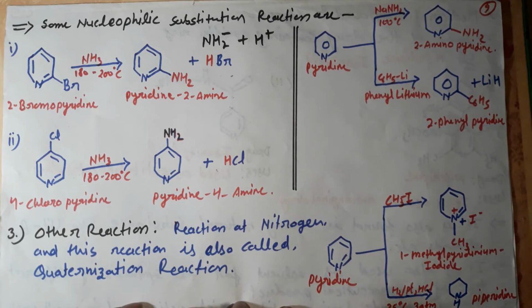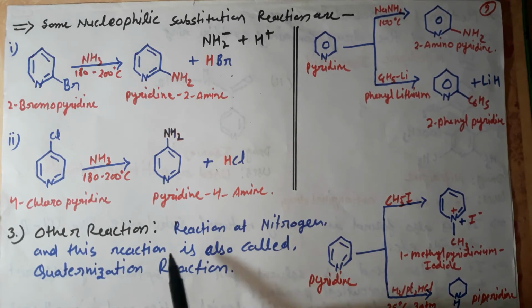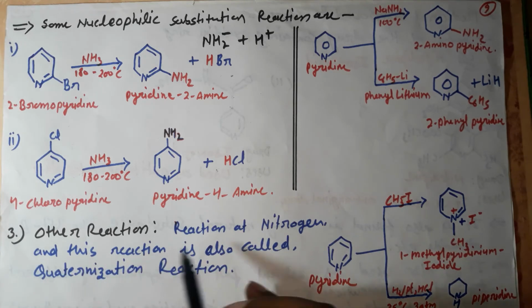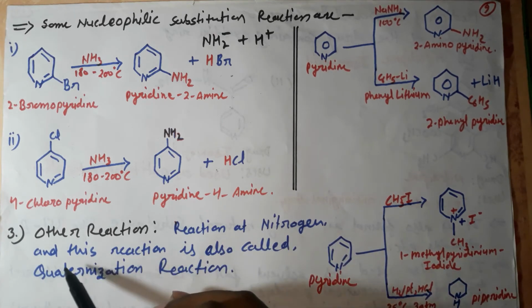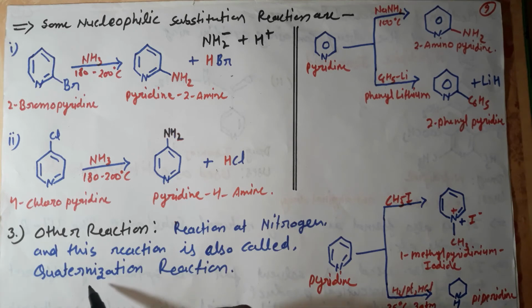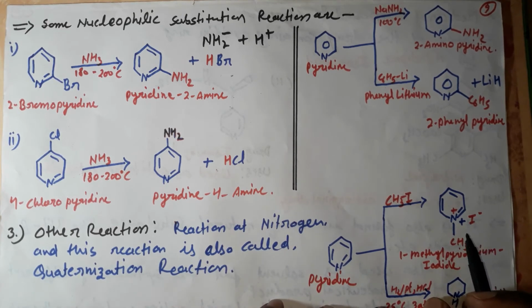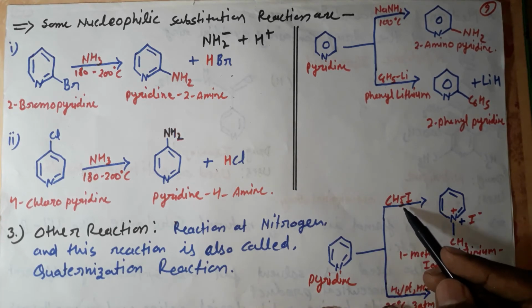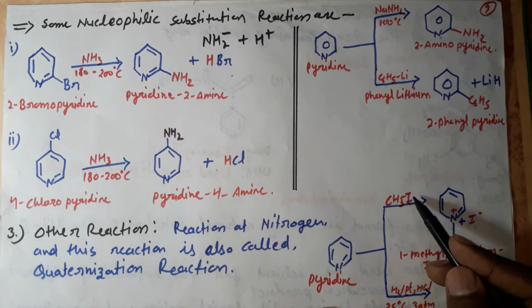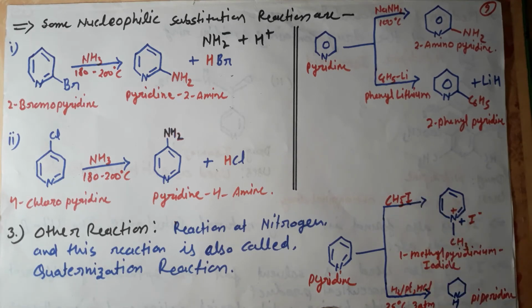Look at this reaction. The other reaction is a reaction at nitrogen, and it is also called a quaternization reaction. This reaction is performed in the presence of an alkyl halide. This is CH3, and this one is iodine, the halogen group, and when it reacts with pyridine, it forms 1-methylpyridinium iodide.